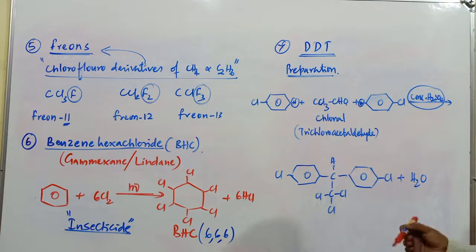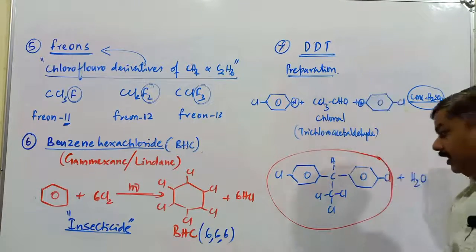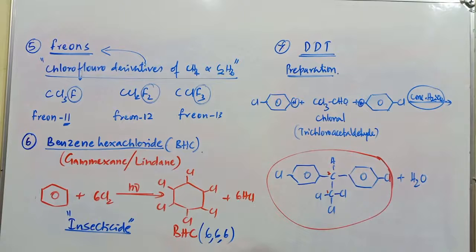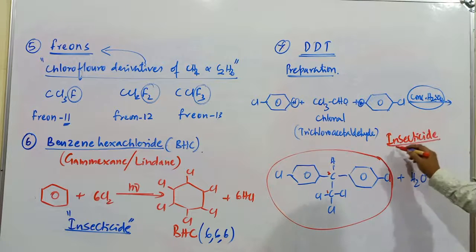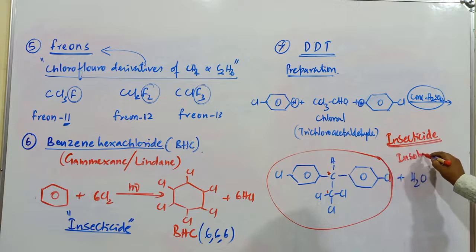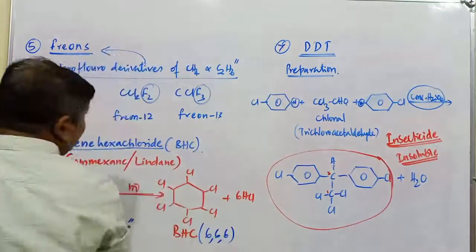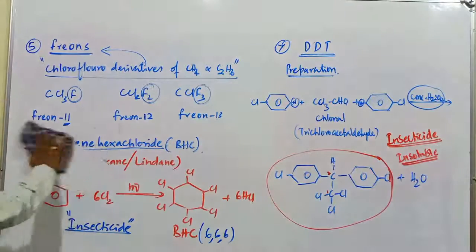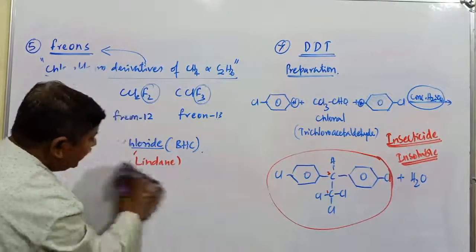The name of this molecule is dichlorodiphenyltrichloroethane. Ethane is because there is a first carbon atom and a second carbon atom in the longest chain. We already mentioned the IUPAC name of DDT. DDT was earlier used as an insecticide, but because it is insoluble in water, nowadays the use of DDT has been completely banned. Presently we are not using DDT as an insecticide. So that is about the preparation of DDT.